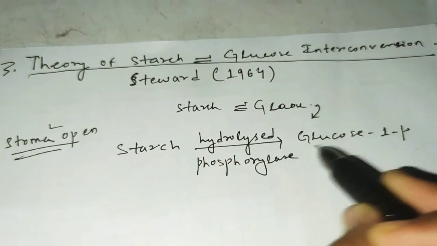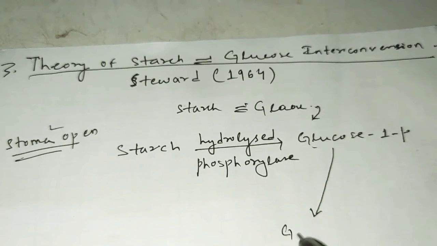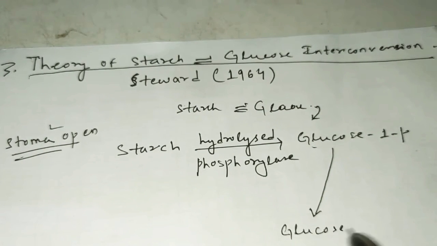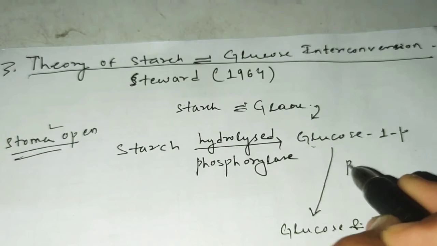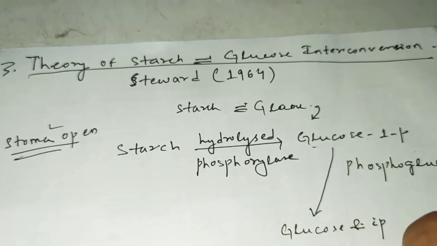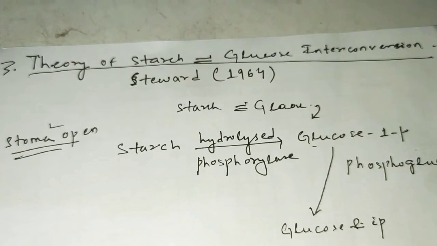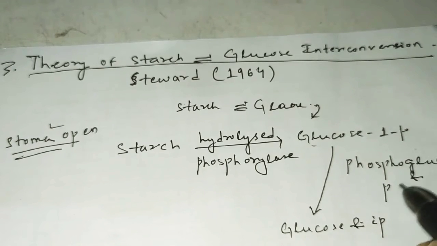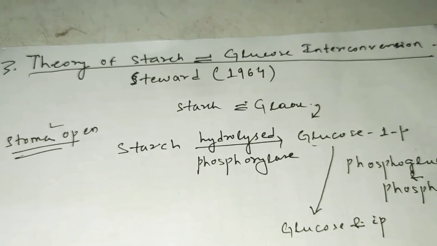Then this glucose 1-phosphate is converted to glucose and inorganic phosphate in the presence of phosphoglucomutase enzyme and phosphatase enzyme.